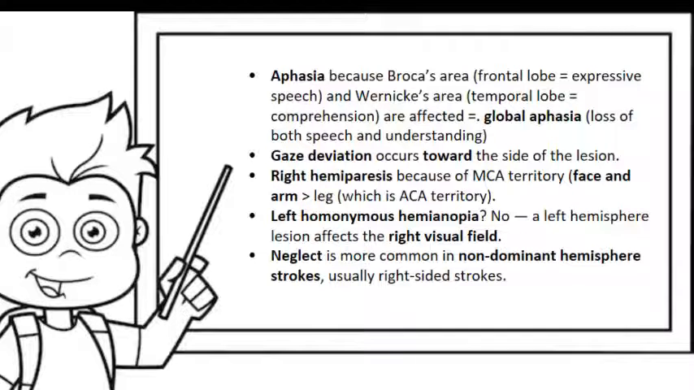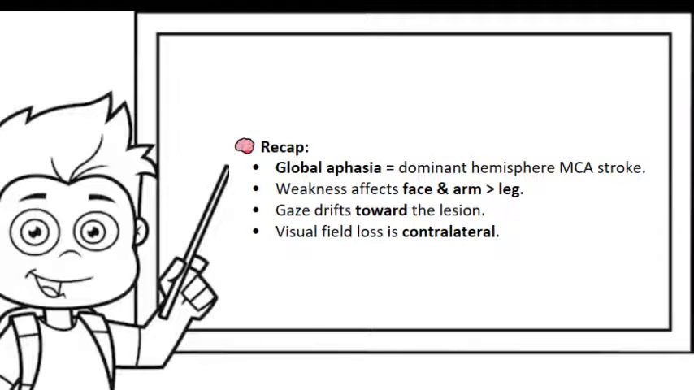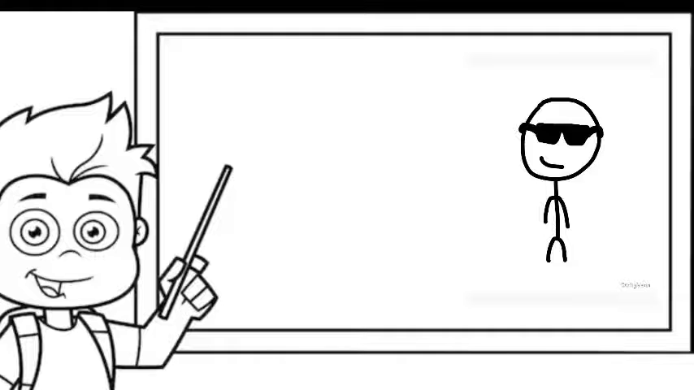So here's a summary of everything we've just said. Global aphasia means we have dominant hemispheric middle cerebral artery stroke. And in here, the weakness affects the arm and the face greater than the leg. The gaze drifts towards the side of the lesion and visual field loss is contralateral. And that's a wrap of today's episode of NeuroClarity.